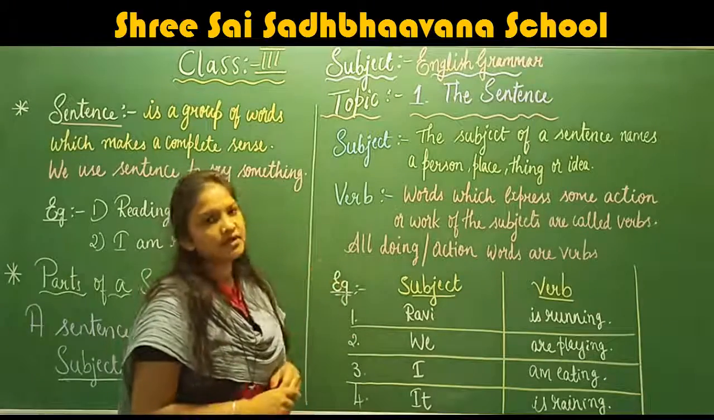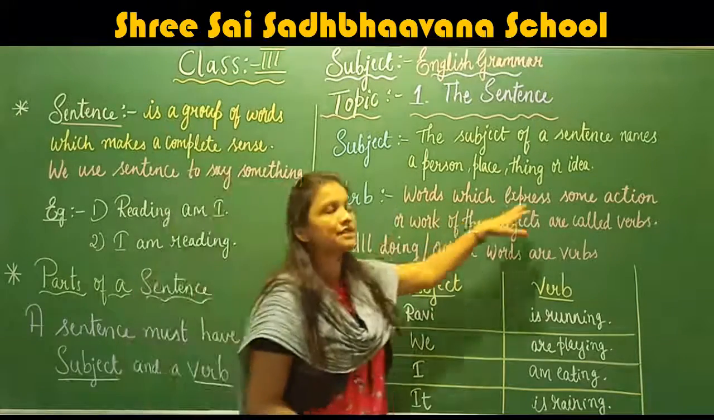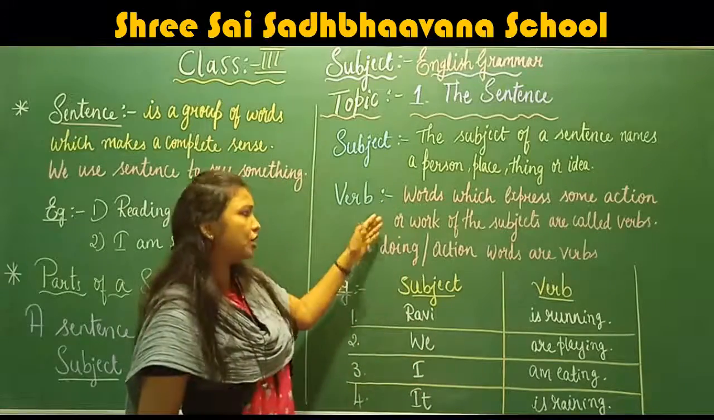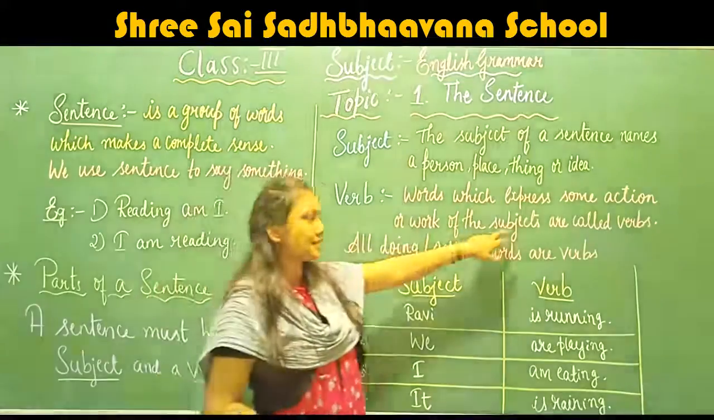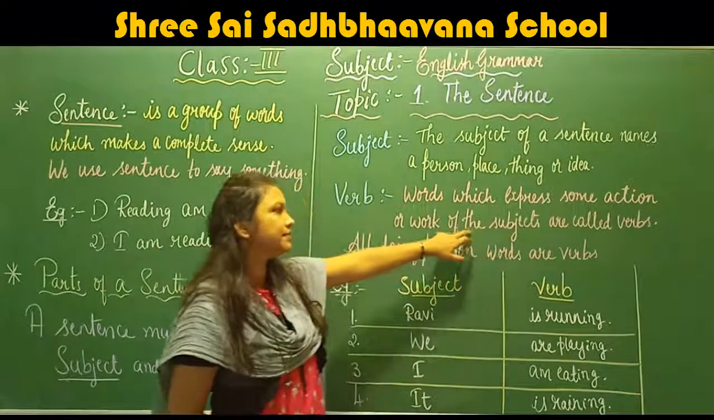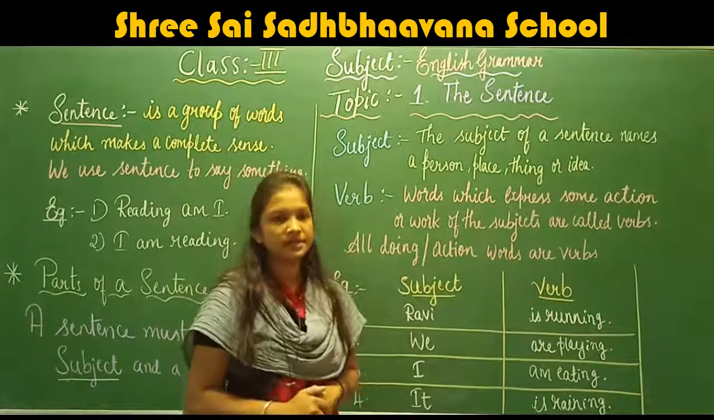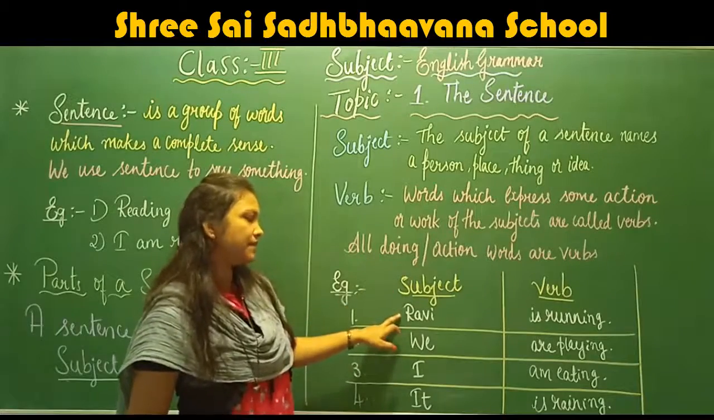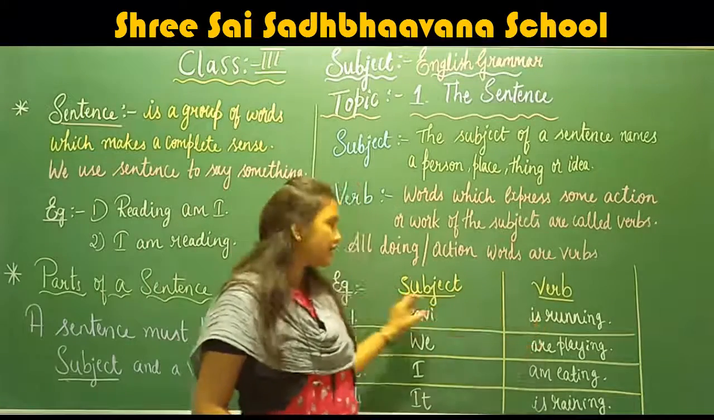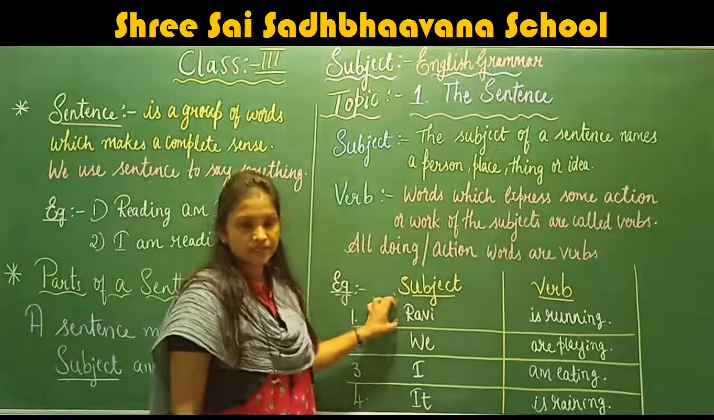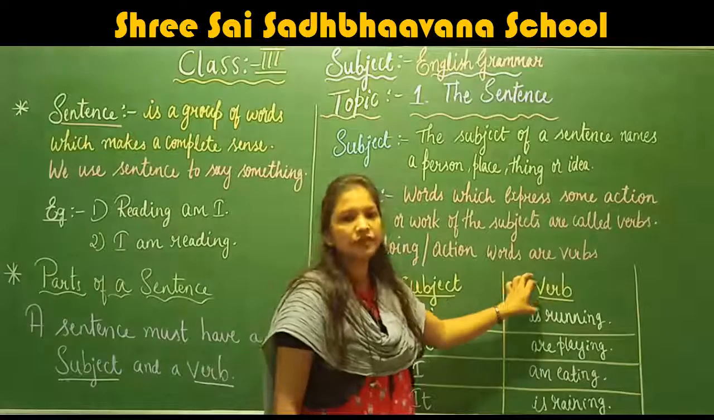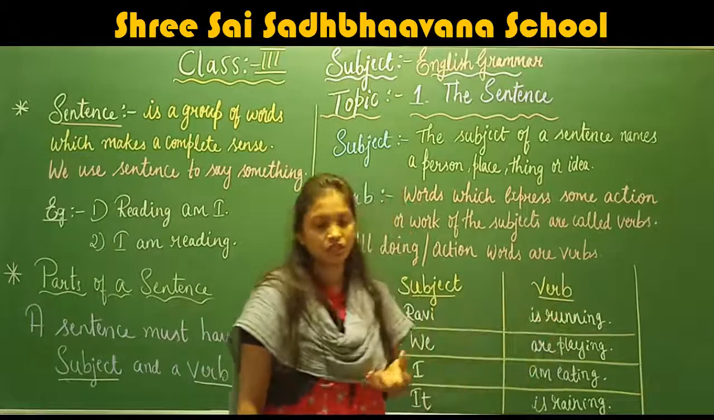Right, here, what do you mean by verb now? Words which express some action, which tell about some action or work of the subject, are called verbs. Here, see for example, subject. Here, Ravi. Ravi is running. Here, Ravi is the name of a person, so it comes under subject. Is running is verb. Is running is an action word.